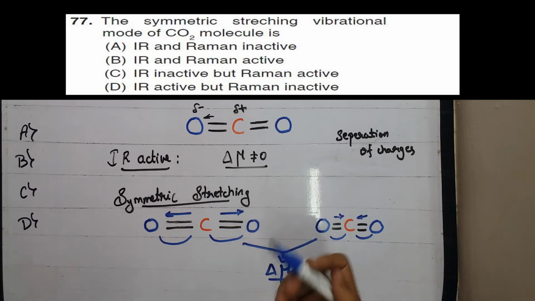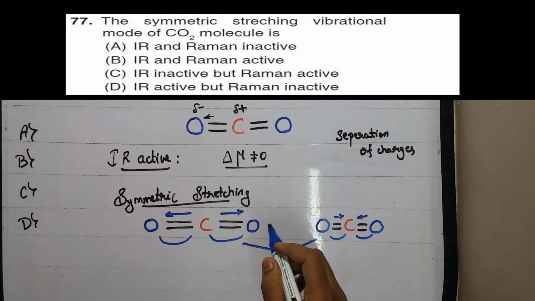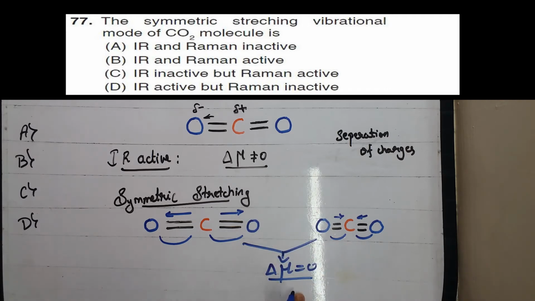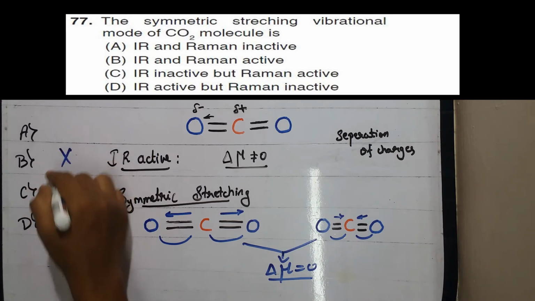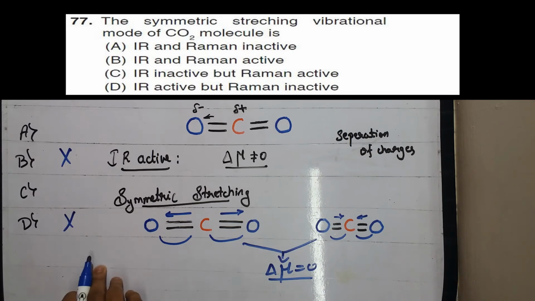If we consider any molecule, the symmetrical stretching is always IR inactive, because the net dipole moment is 0 as both the dipoles get cancelled. Hence we can easily cancel option B and option D, because in option B it is IR active, and in option D it is also IR active.